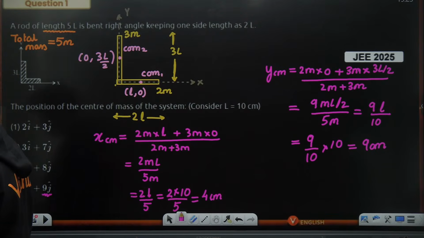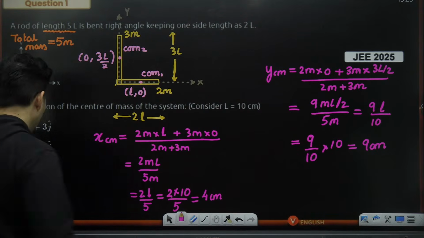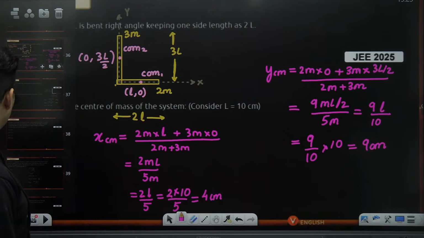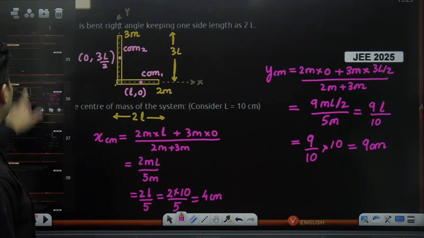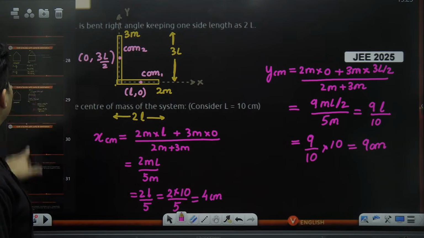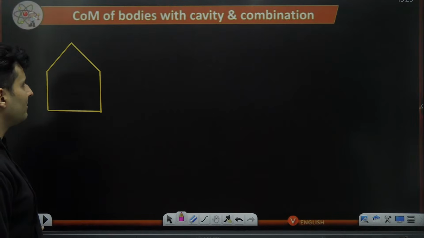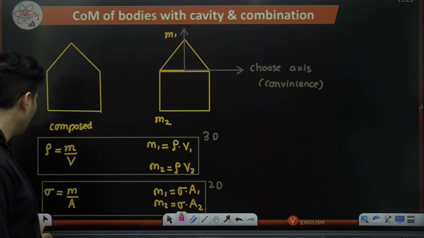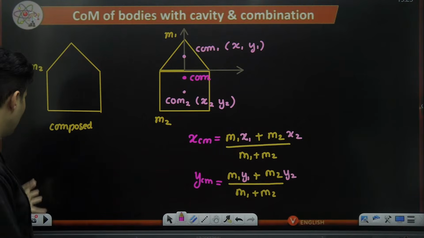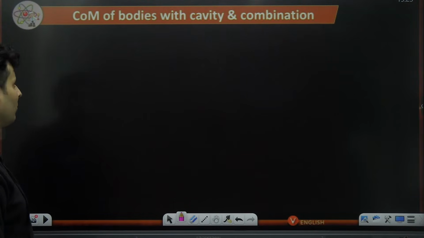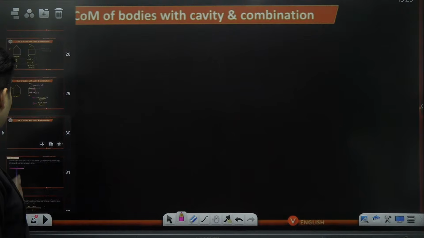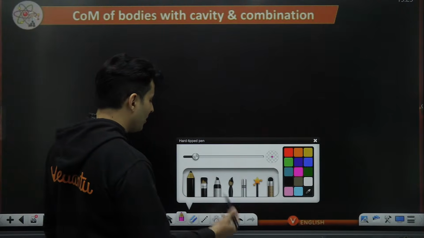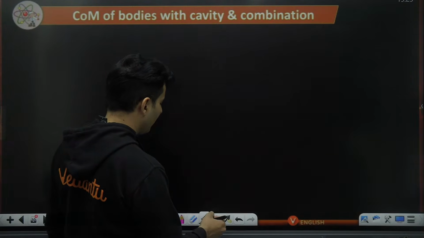Okay, perfect. All right. Moving on now to the next part. We just did bodies which are combined or composed, added together. What about bodies which have some kind of cavity, or which you have to subtract? I'll give you an example.